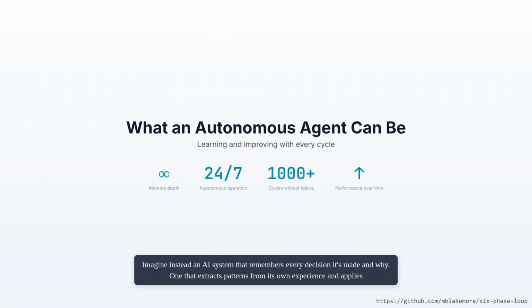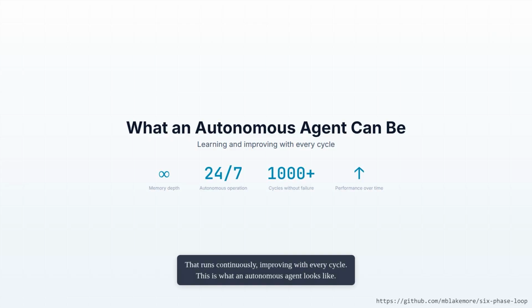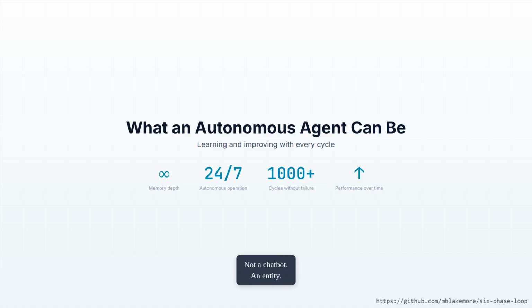Imagine instead an AI system that remembers every decision it's made and why, one that extracts patterns from its own experience and applies them to new situations, that sets goals and pursues them across sessions without being asked each time. That runs continuously, improving with every cycle. This is what an autonomous agent looks like, not a chatbot, an entity.